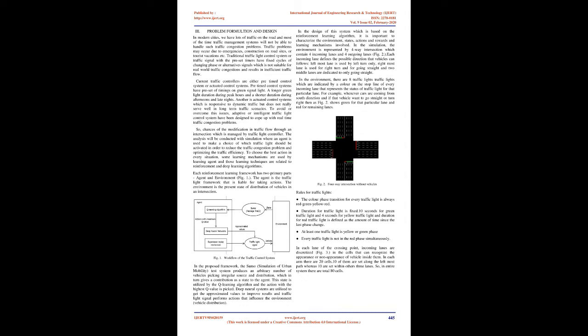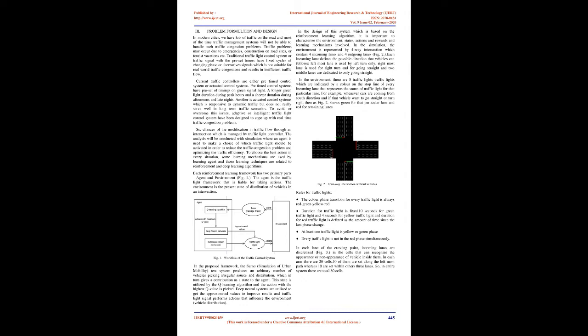So, there are chances of modification in traffic flow through an intersection which is managed by a traffic light controller. The analysis will be conducted with simulation, where an agent is used to make a choice of which traffic light should be activated in order to reduce the traffic congestion problem and optimize the traffic efficiency. To choose the best action in every situation, some learning mechanisms are used by the learning agent, and those learning techniques are related to reinforcement and deep learning algorithms.